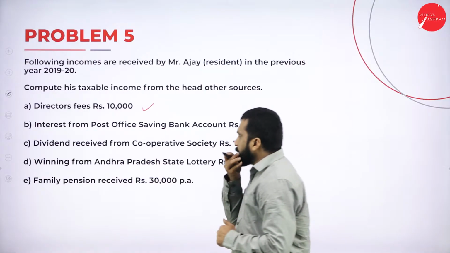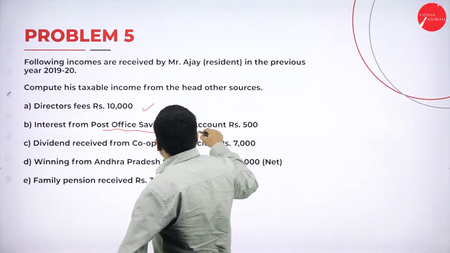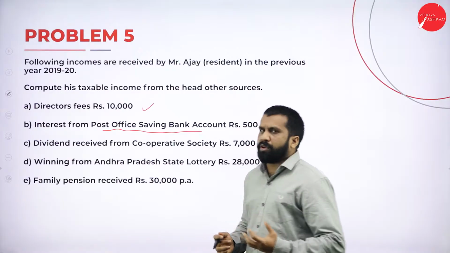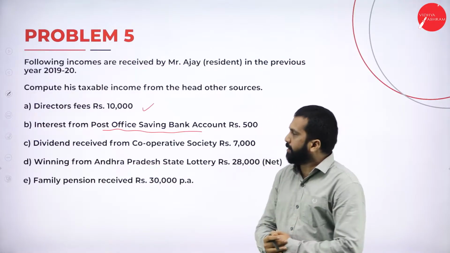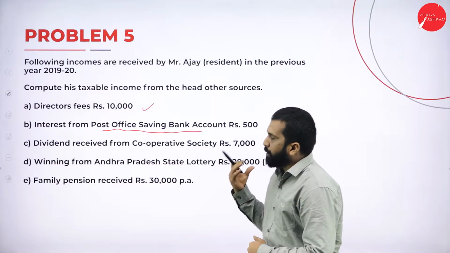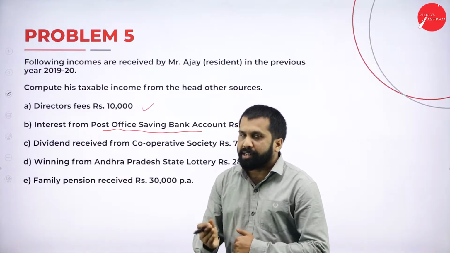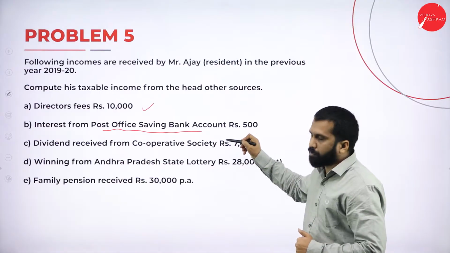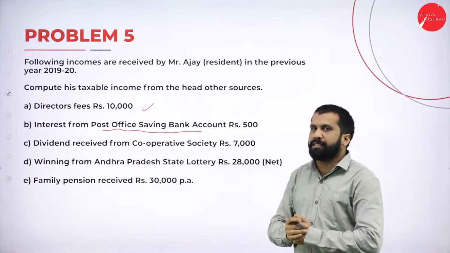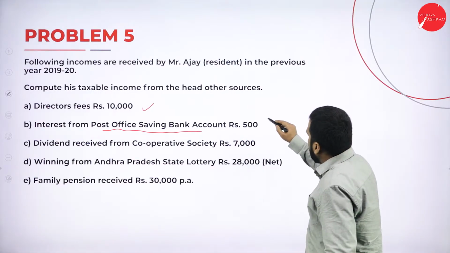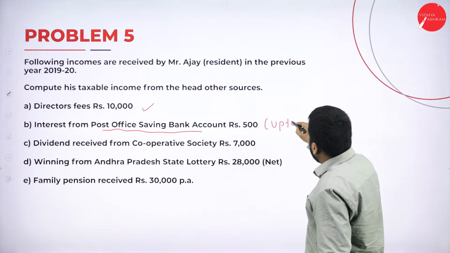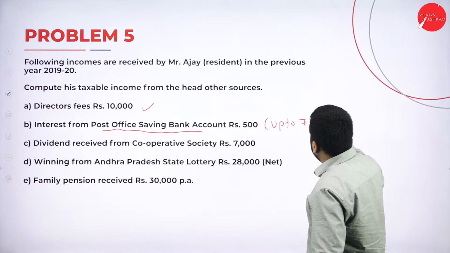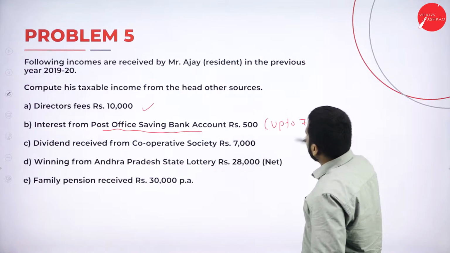Then, interest from post office savings bank account. Now, what is the limit you have under interest from post office savings bank account? If you have watched the previous videos, you will tell the answer for this. What is the answer for this? Yes, good. Up to rupees 3,500 exempted.